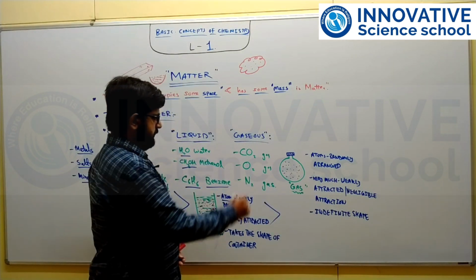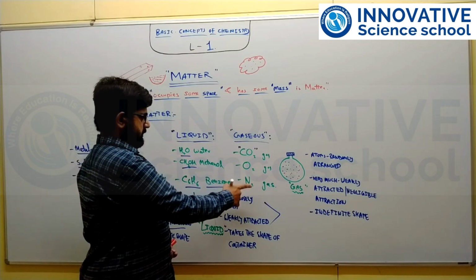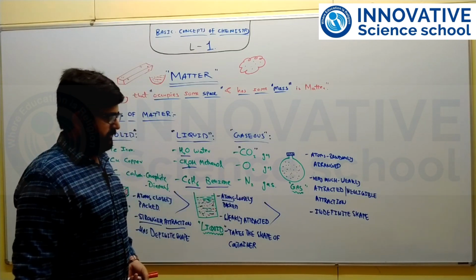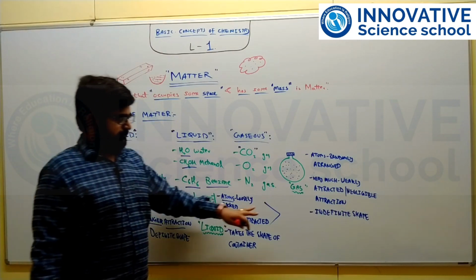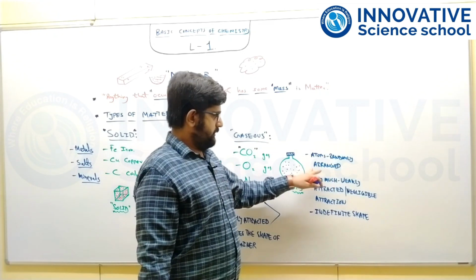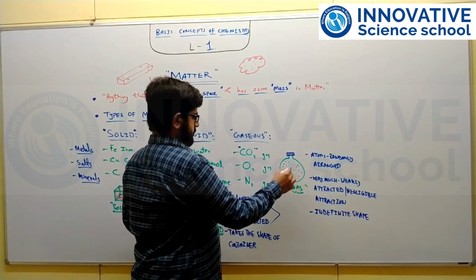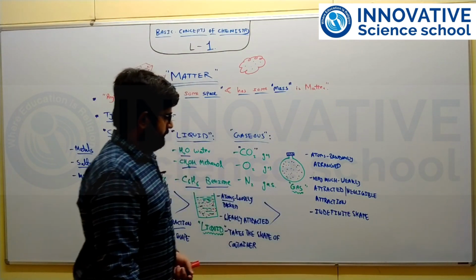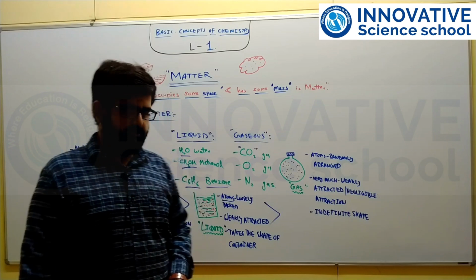For example, carbon dioxide, that is CO2 gas, oxygen gas, as well as nitrogen gas, and different types of gaseous compounds might be present. They have very negligible attraction, so the atoms are randomly arranged with each other. Even they have very weak forces like van der Waals forces of attraction, right?